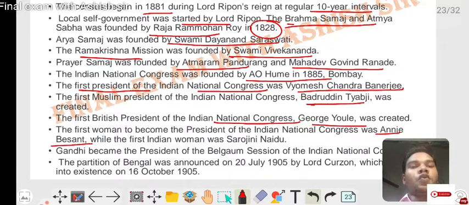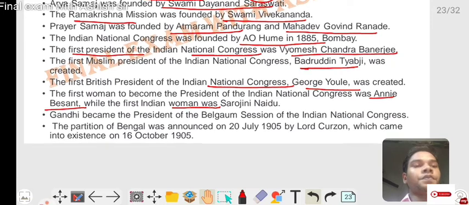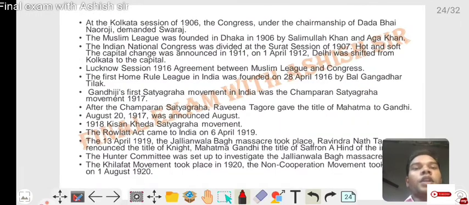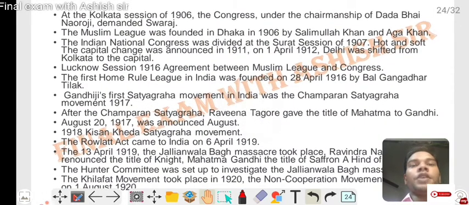The first Indian woman president of the Congress was Sarojini Naidu. Gandhi became the president of the Belgaum session of the Indian National Congress. The partition of Bengal was announced on 20 July 1905 by Lord Curzon, which came into existence on 16 October 1905. At the Kolkata session of 1906, the Congress under the chairmanship of Dadabhai Naoroji demanded Swaraj.